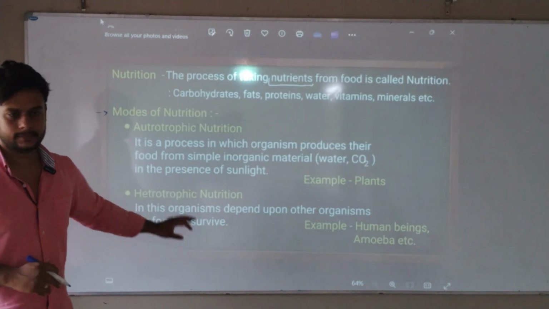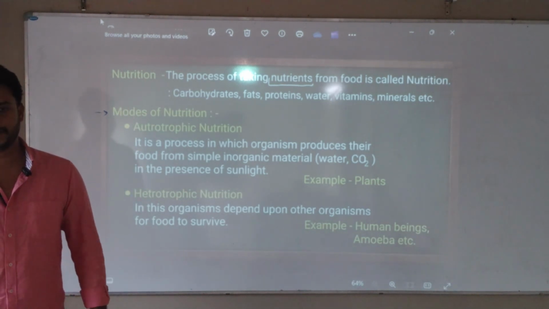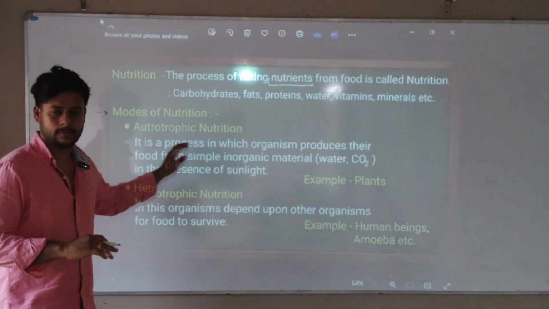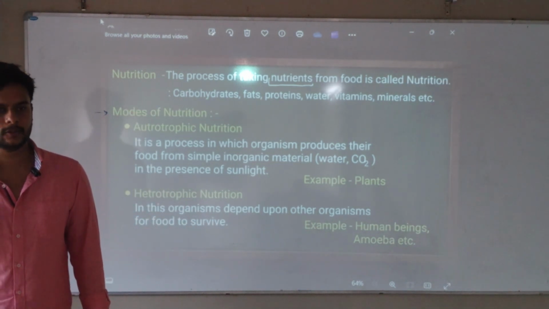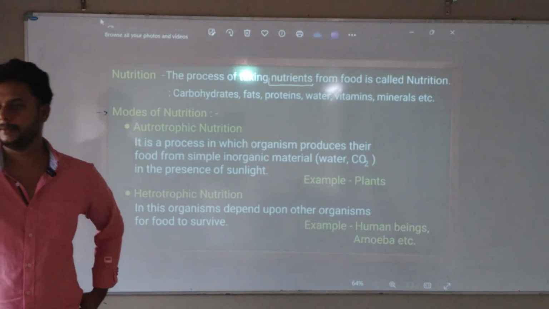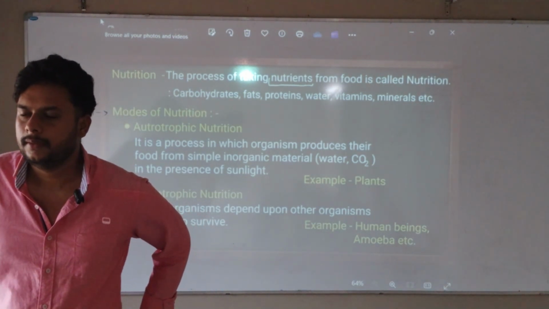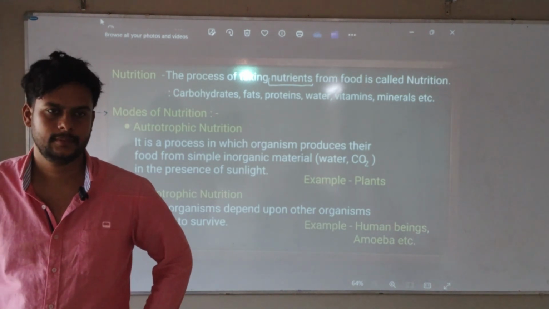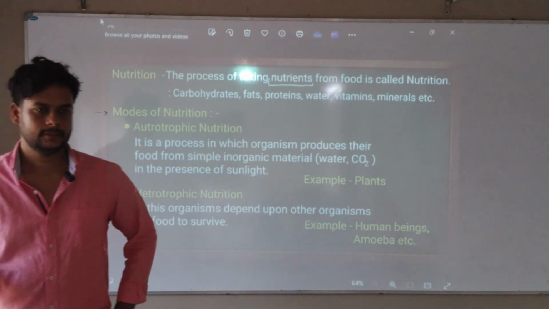Only two things are simple, and students don't get this. You should remember that name. Autotrophic means plants who can prepare their own food. Throughout the textbook autotrophic is there now. Heterotrophic will come. So this should be in your mind. Whenever I say autotrophic, you should know what I'm speaking. Any doubts? What is autotrophic? Shreya. Heterotrophic. That's it. Easy. So always remember this.